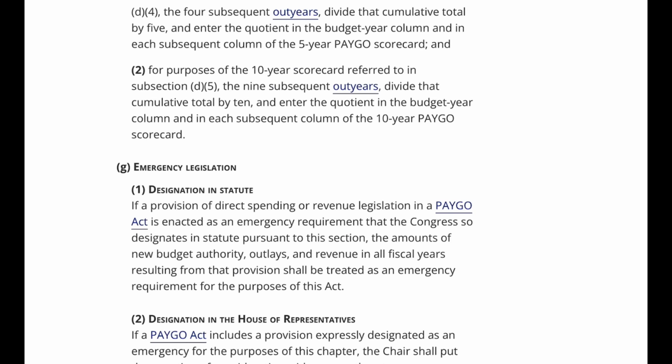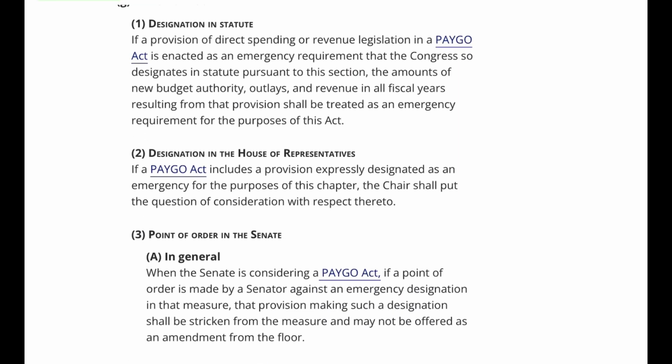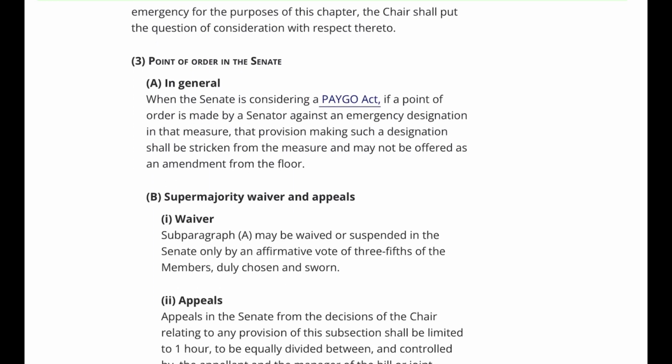3. Point of order in the Senate. A. In general. When the Senate is considering a PAYGO Act, if a point of order is made by a senator against an emergency designation in that measure, that provision making such a designation shall be stricken from the measure and may not be offered as an amendment from the floor. B. Supermajority waiver and appeals. 1. Waiver. Subparagraph A may be waived or suspended in the Senate only by an affirmative vote of 3/5 of the members, duly chosen and sworn.